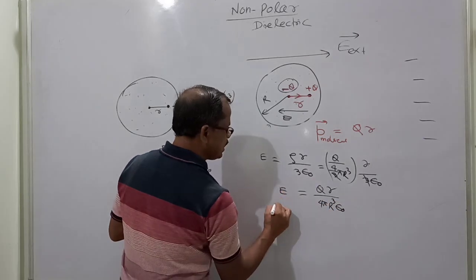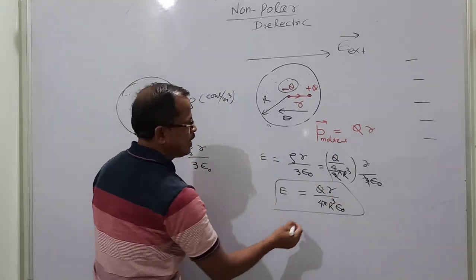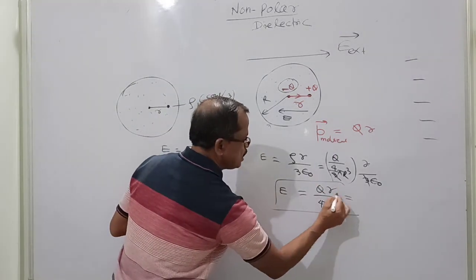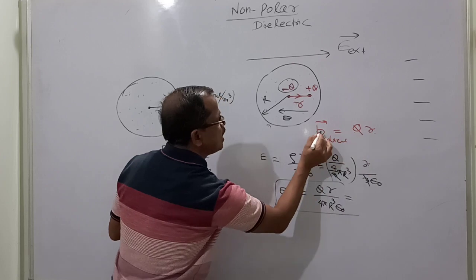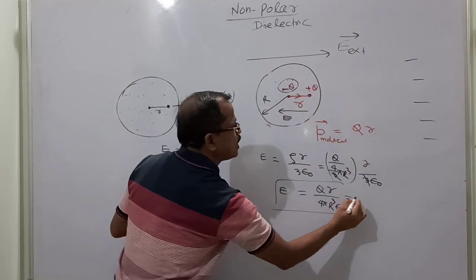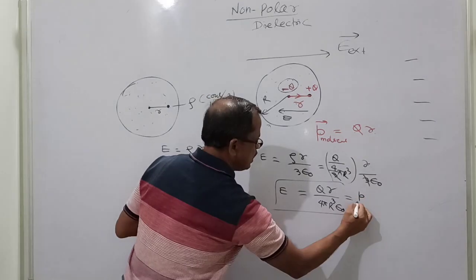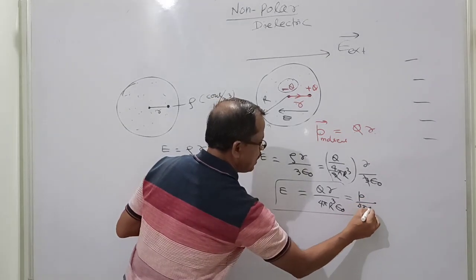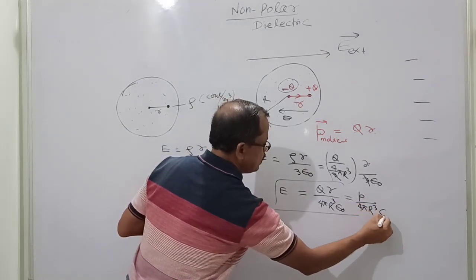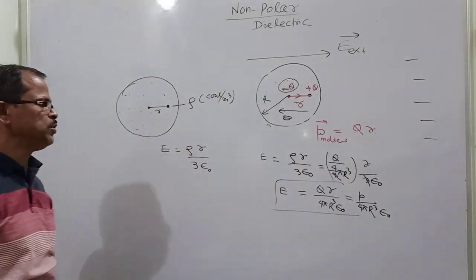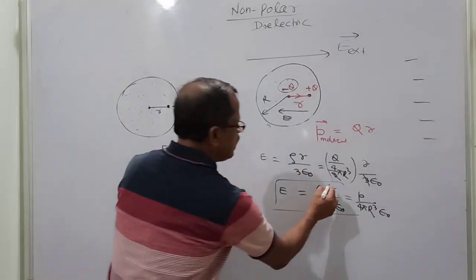And here Q r is the dipole moment of this dipole. So that is equal to the dipole moment p divided by 4 pi R cubed epsilon 0. That is the electric field developed by the dipole.